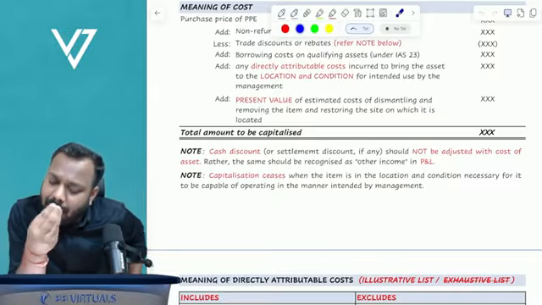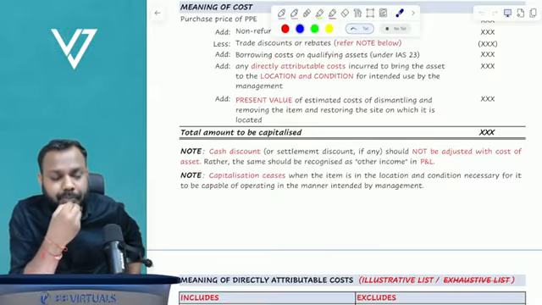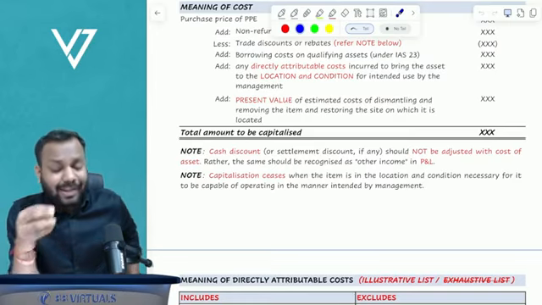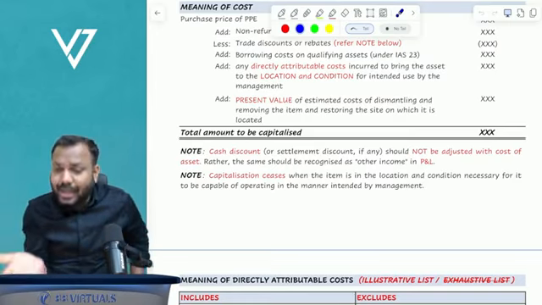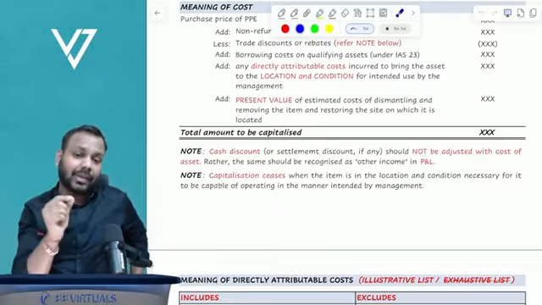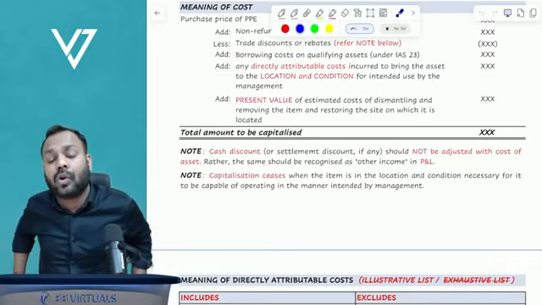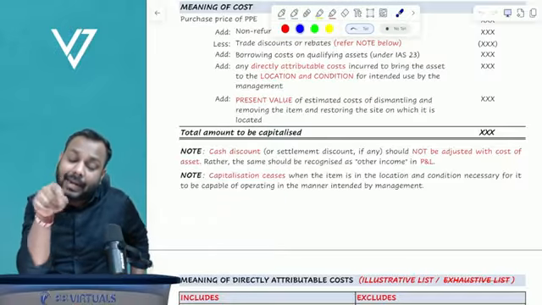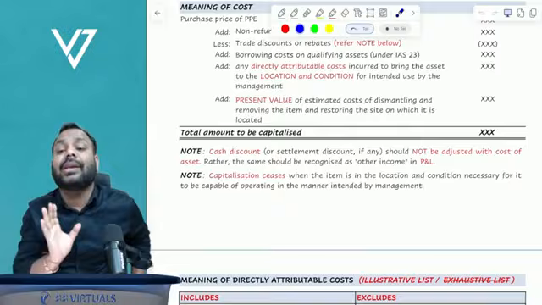Now, to add on to your point, Chirag, if the maintenance cost that you have incurred is of the nature which actually increases the benefits of the asset, then yes, we can capitalize the maintenance cost as part of the cost of property, plant and equipment and depreciate it over the next 3 years.